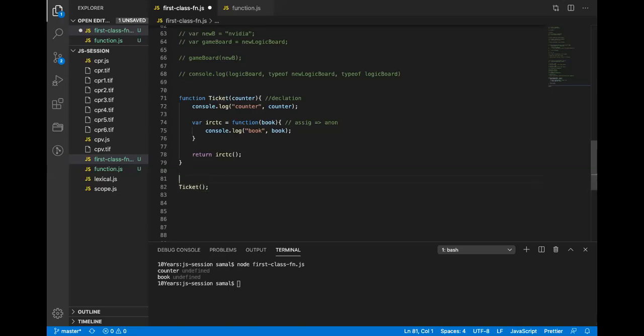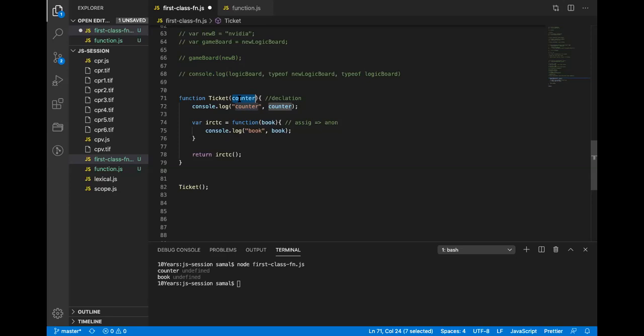In JavaScript, because of its first class nature, even if you define a parameter, you don't have to pass it. It is that flexible. If I pass nothing, it will receive the value undefined.